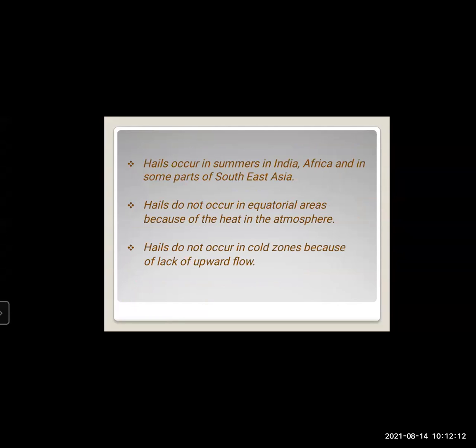Hails do not occur in equatorial areas because of the heat in the atmosphere. Which areas are equatorial? The Amazon basin of Brazil, in South America. And the Southeast Asia region means Malaysia and Indonesia.